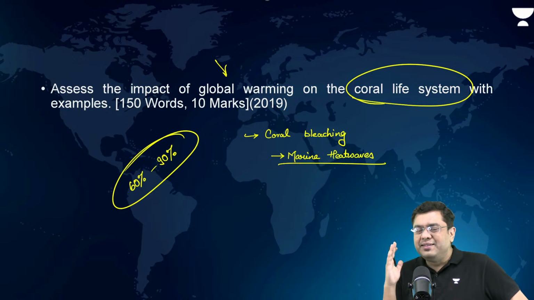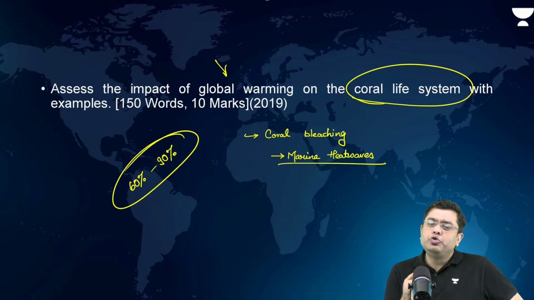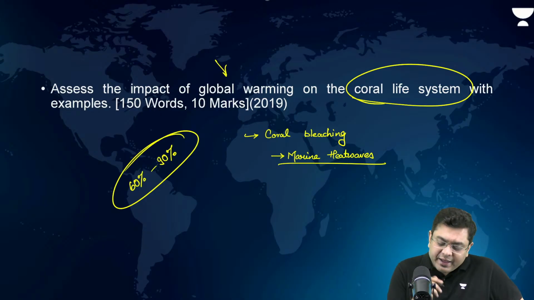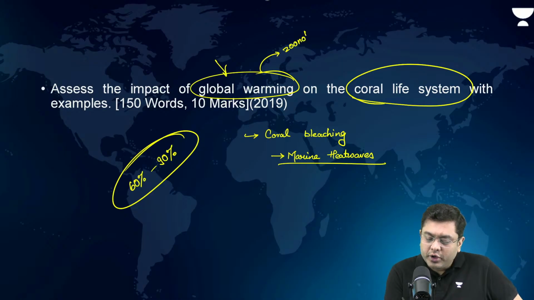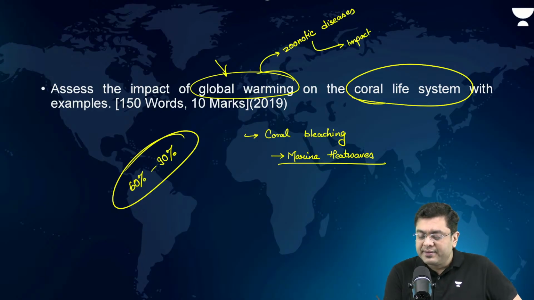Global warming, rise in sea surface temperature will lead to the low productivity of zooxanthellae. That is one reason. Other factor is that global warming also leads to the spread of zoonotic diseases. Zoonotic diseases which will impact the zooxanthellae, bugs, algae, and that can lead to bleaching.